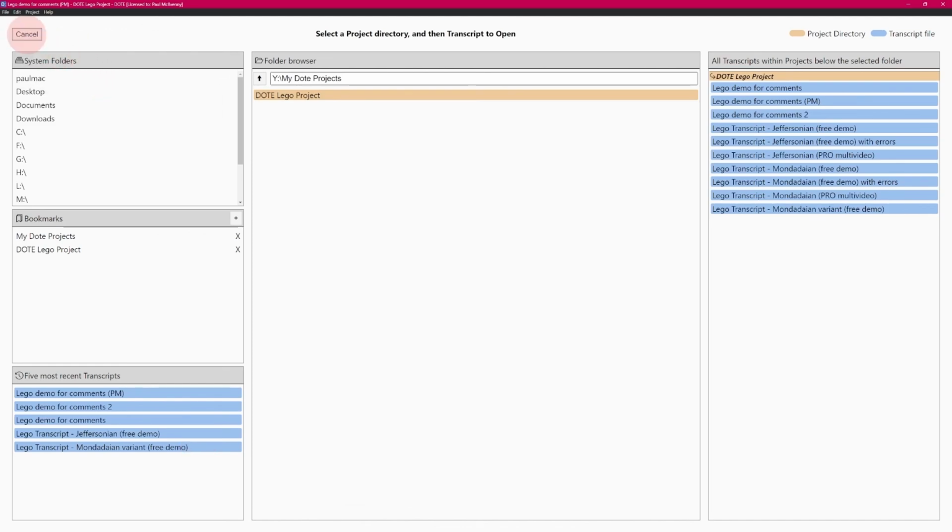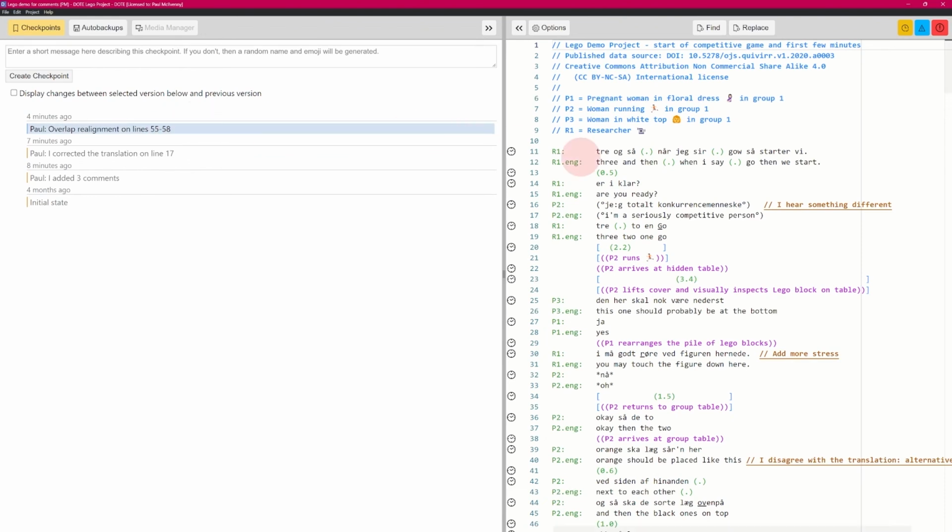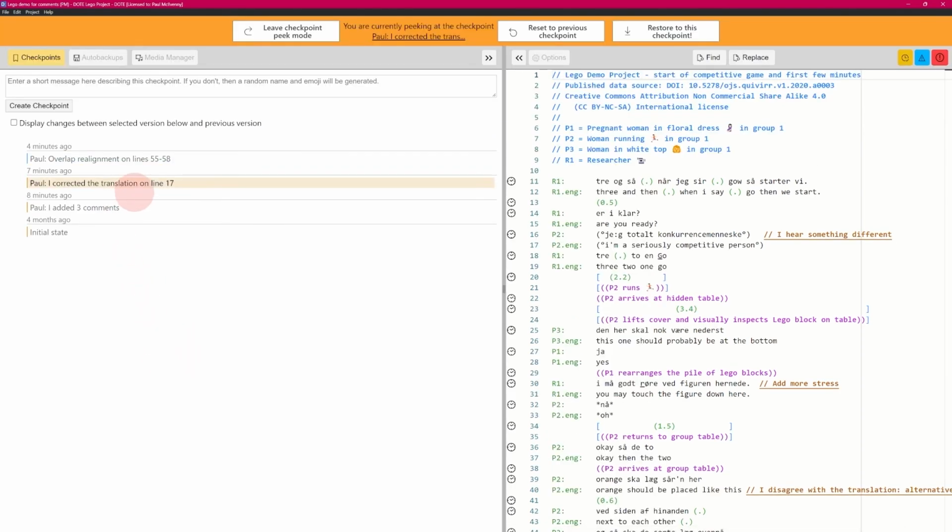And if you have DOTE Pro, you have a much more powerful use of checkpoints with the display changes, but that's only in the DOTE Pro version. But if you don't have that, you won't be able to tick that box. You'll still be able to see the version they sent, and if there's any comments there, then you'll be able to read those. But you will be able to click and jump, like I can jump here to the line 17, and you can look at line 17 and see, okay, there's a change, but you won't know exactly what has changed unless you go back to the previous one to see what that change is.